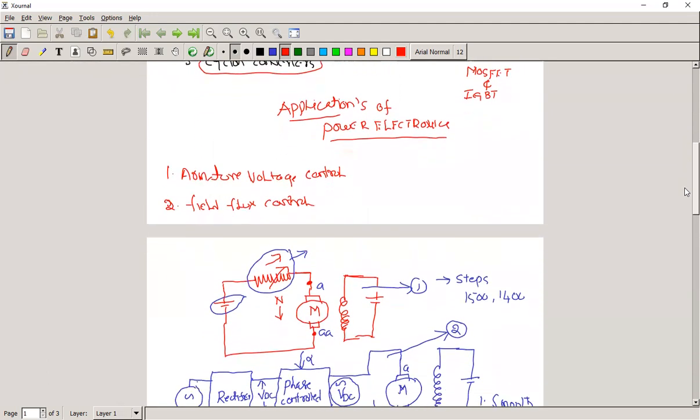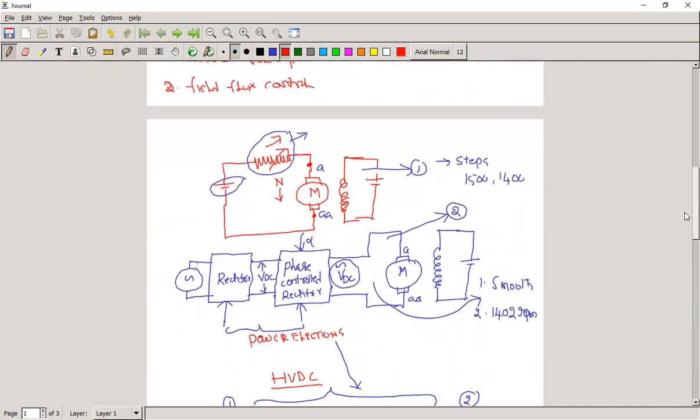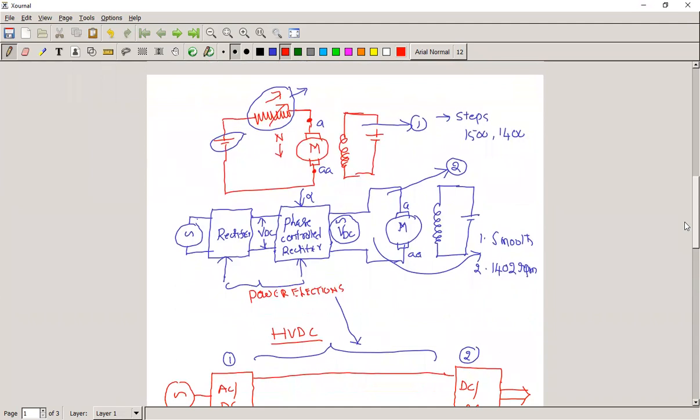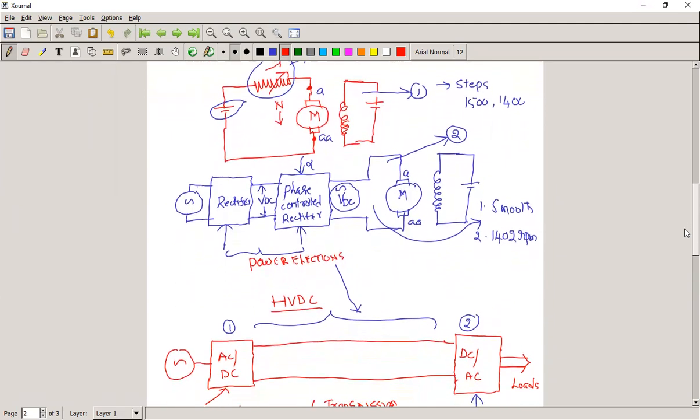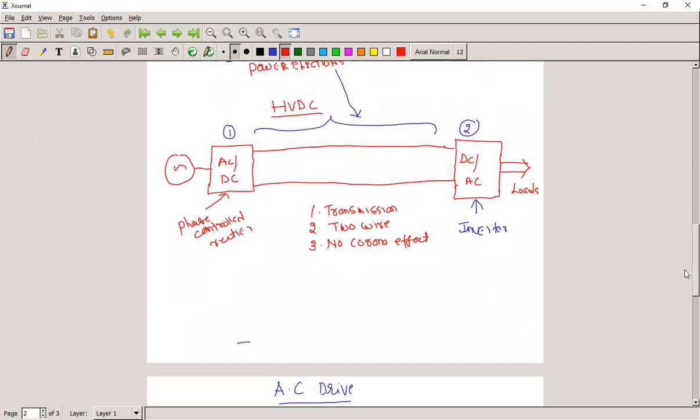Next we have discussed the applications of power electronics. First, we have seen the DC drive, how we control the DC motor conventionally using a power converter. Next, we have seen the HVDC system, the high voltage DC transmission system, where we convert the AC power to DC and again reconvert the DC to AC power, which is given to the load.